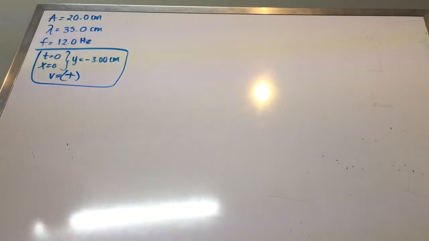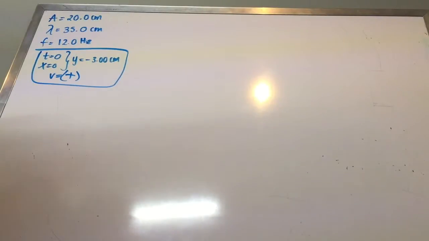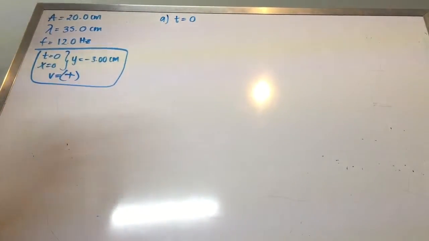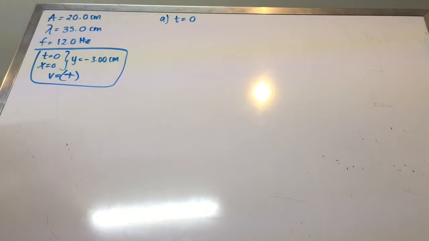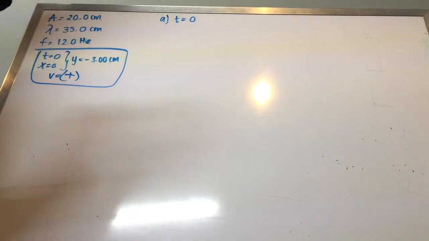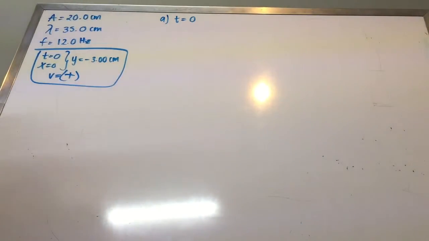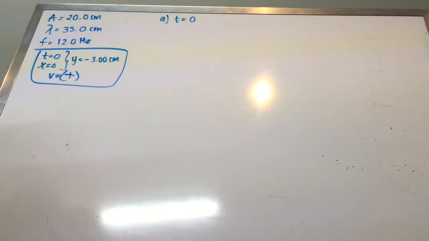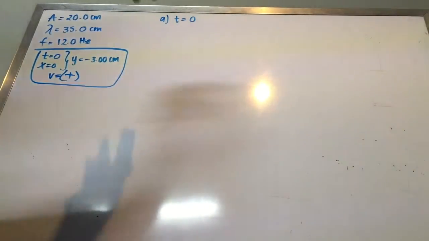What they are asking first is to develop the sketch of the whole wave at t equals 0. Afterwards, for our second part, we are asked to find the angular wave number, period, angular frequency, and wave speed of the wave. And for the third part, they are asking us to write the function, or the expression, for the entire wave. So let's develop this in parts.